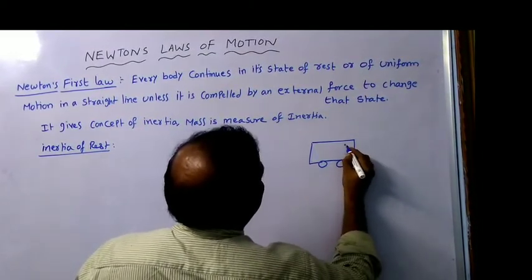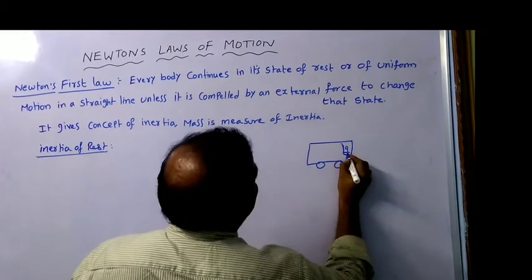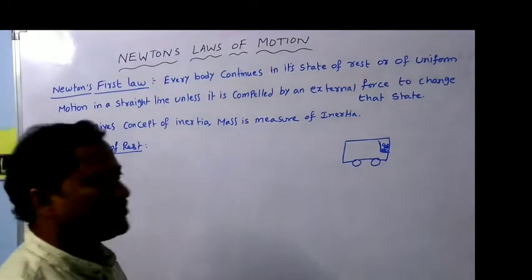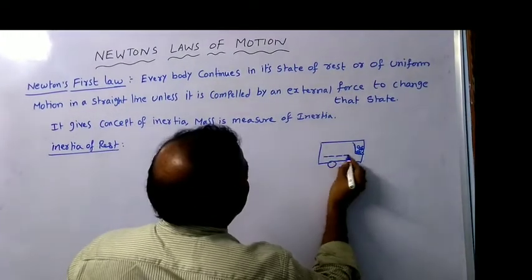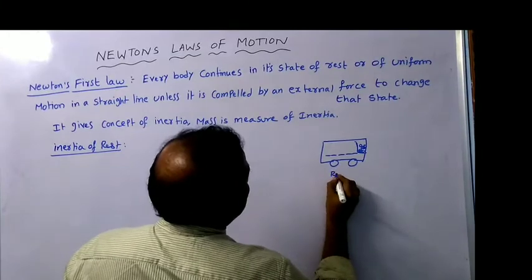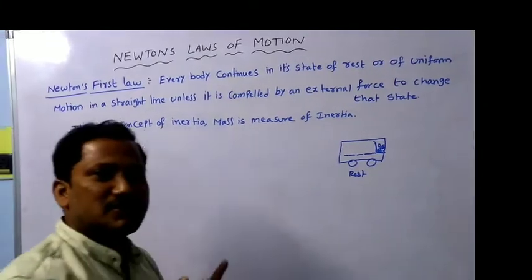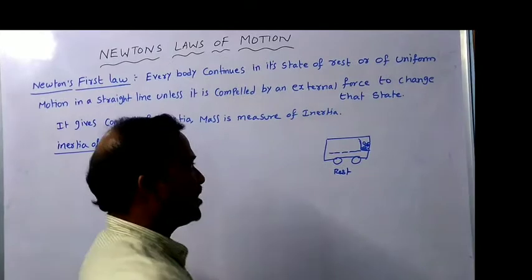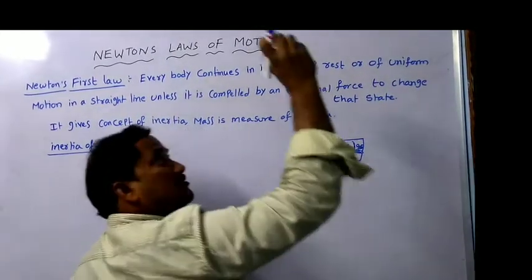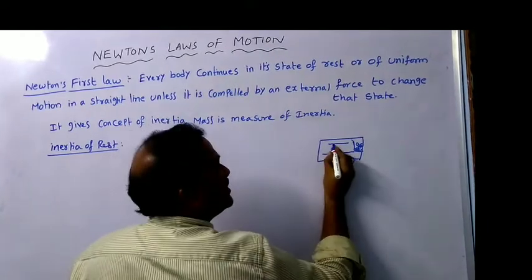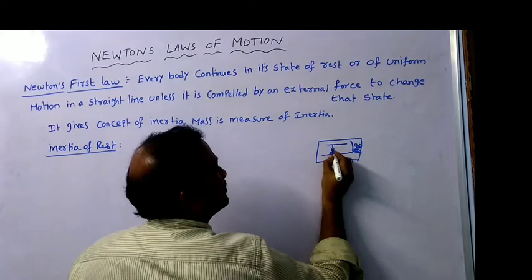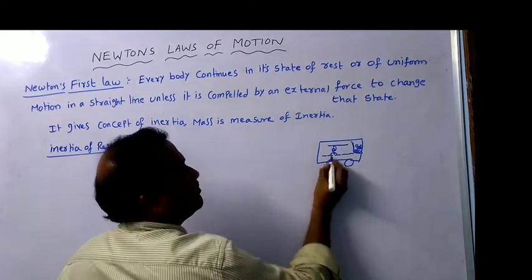Here is the driver seat, the steering, whatever. Now inside the bus, the bus is in a rest position. Initially, the bus is in the rest position. Now a person in the bus is holding the rod above and standing on the floor like this, holding the rod and standing on the floor.